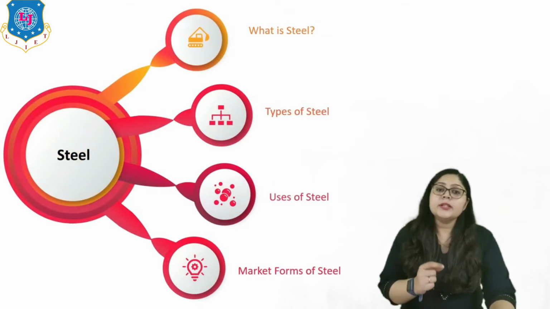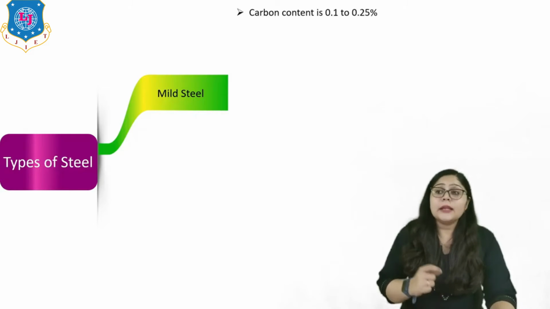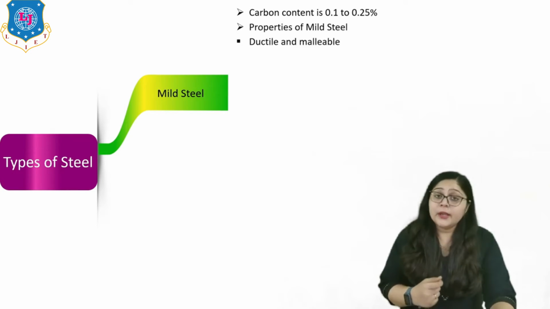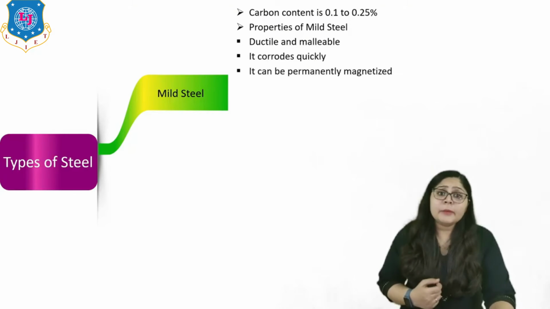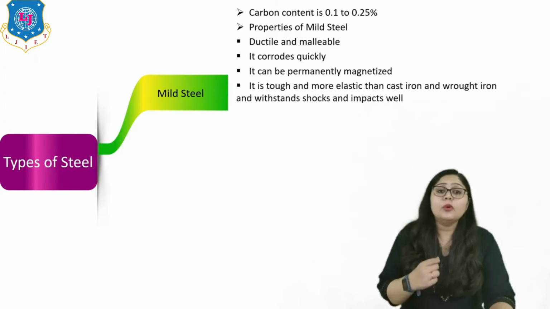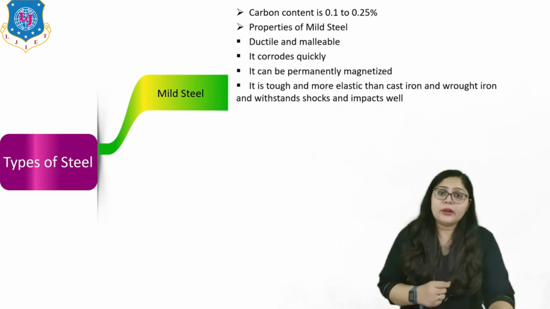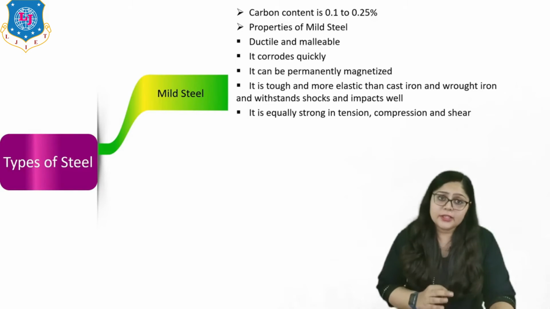Now let us move to the second one, which is the different types of steel. Different types are there according to the carbon content, where the first one is mild steel. Carbon content is about 0.1 to 0.25%, and the properties of mild steel are that it is ductile and malleable, it corrodes quickly, it can be permanently magnetized, it is tough and more elastic than cast iron and wrought iron, and it withstands shocks and impact well, right? It is equally strong in tension, compression and shear, right?